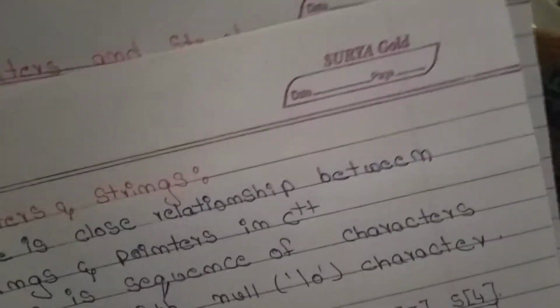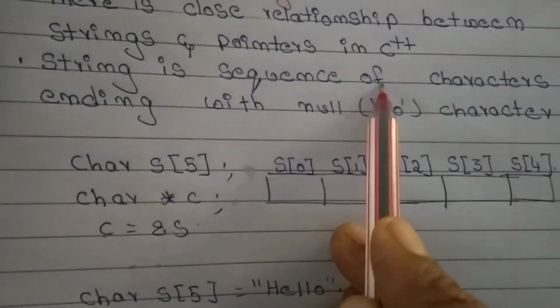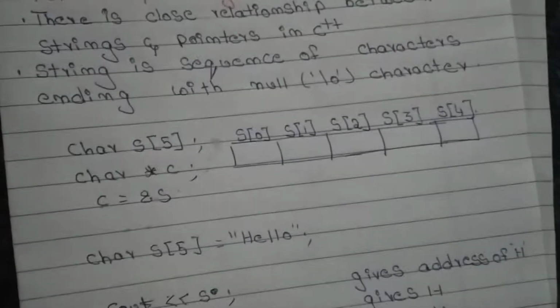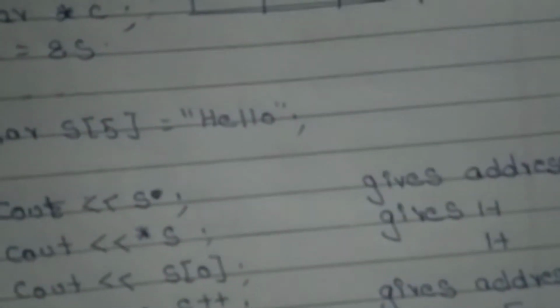Let us go to the next topic. Pointers and strings. There is a close relation between pointers and strings. So string means what? A sequence of characters terminated with a null character. For example, computer is a string. Group of characters we call a string.